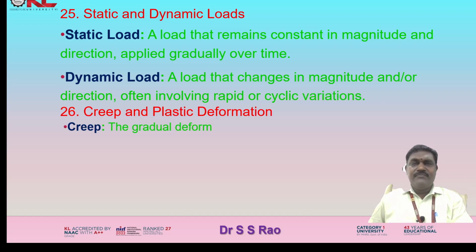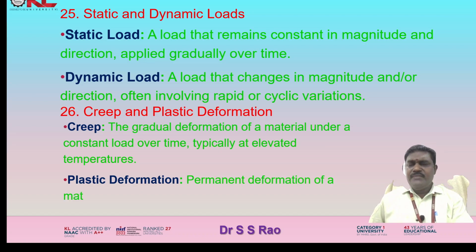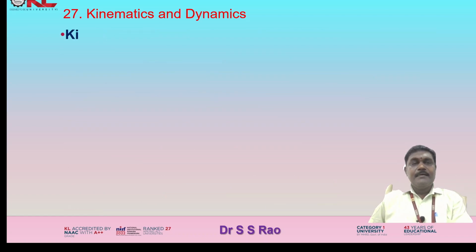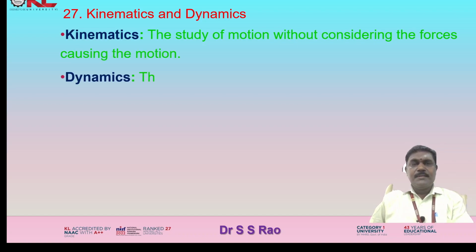Creep and plastic deformation. Creep, the gradual deformation of a material under a constant load over time, typically at elevated temperatures. Plastic deformation, permanent deformation of a material beyond its elastic limit occurring under high stress. Kinematics and dynamics. Kinematics, the study of motion without considering the forces causing the motion.